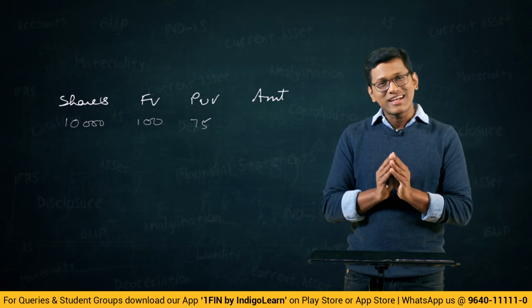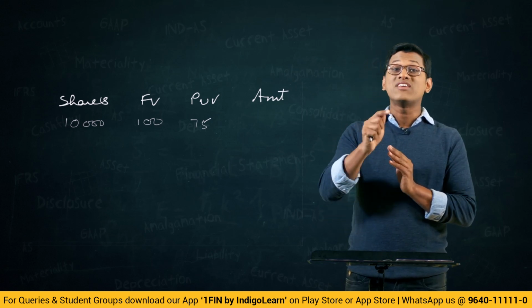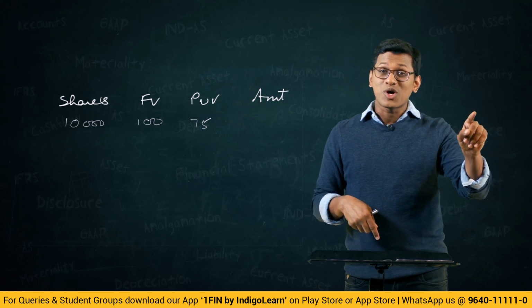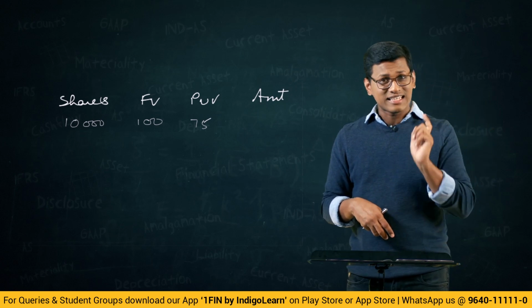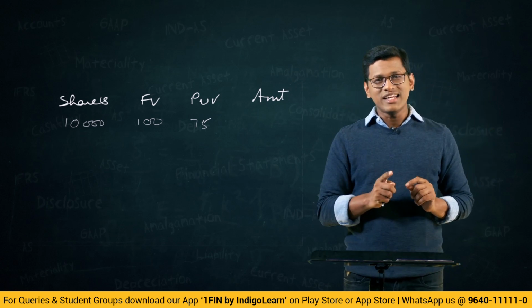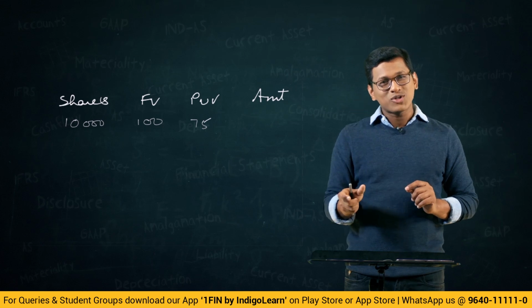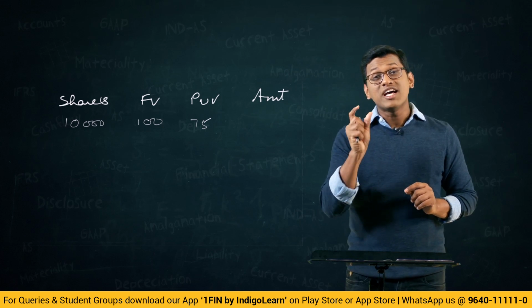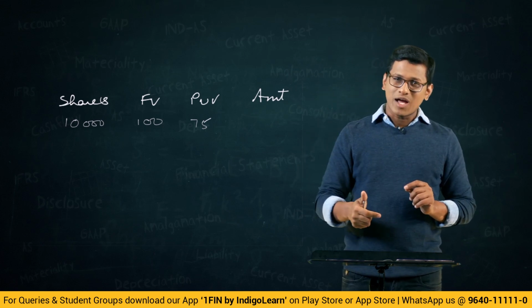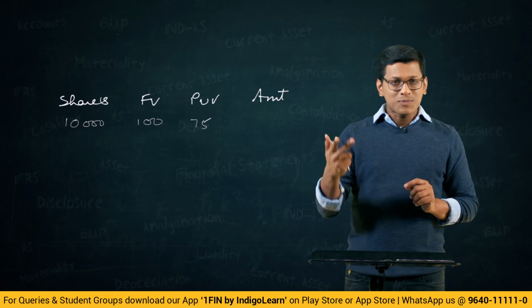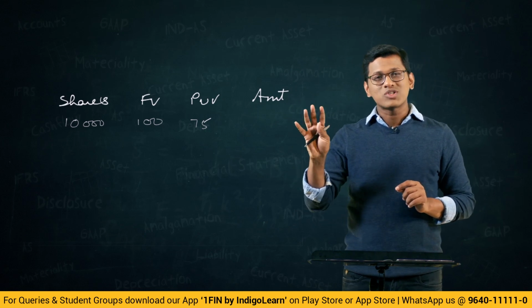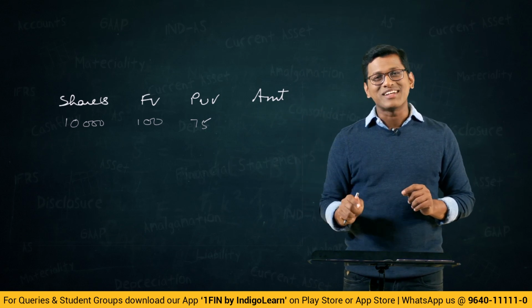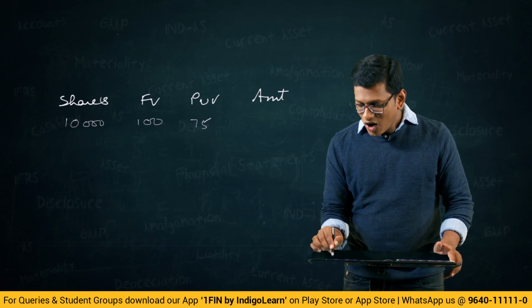Friends, we should write 10,000 into 75 for the purpose of balance sheet total. Listen carefully. In the journal entry, you will write in the amount column only the paid up portion. Authorized capital, issued capital, subscribed capital, those amounts will not come into the journal entry. Remember this point. So how much will this be?